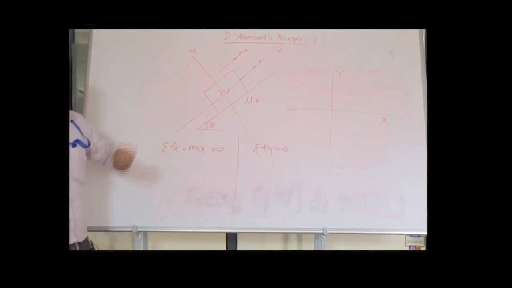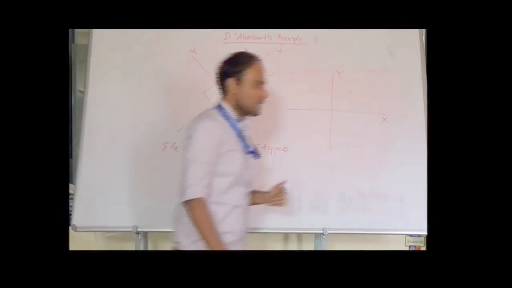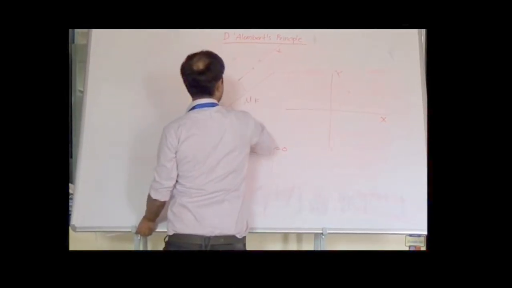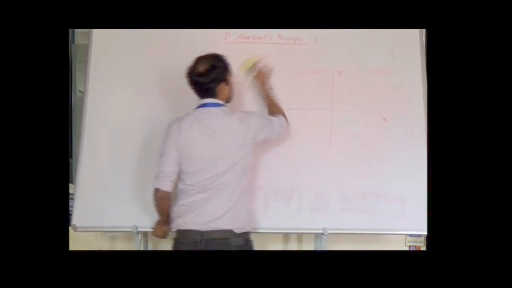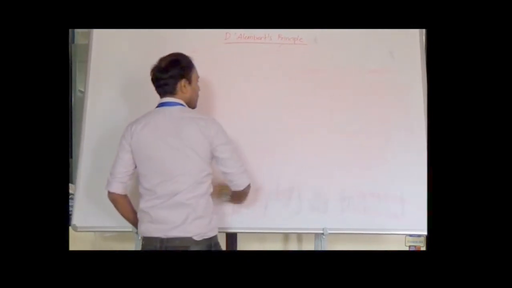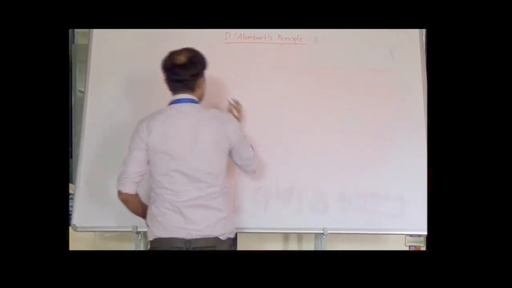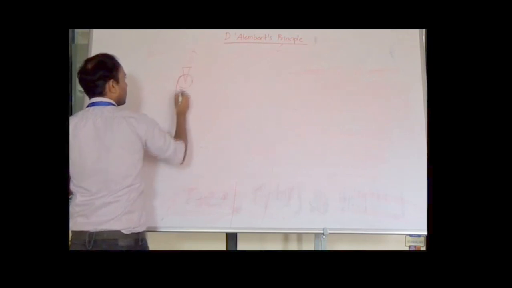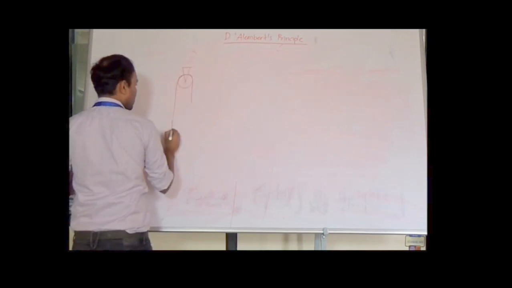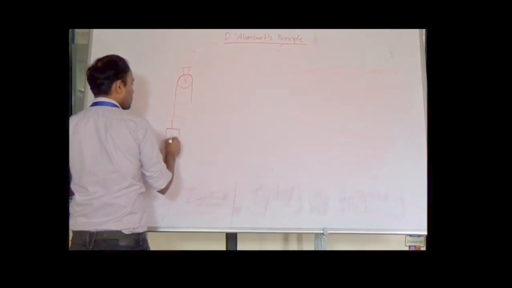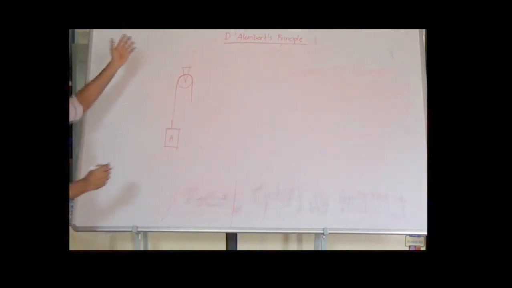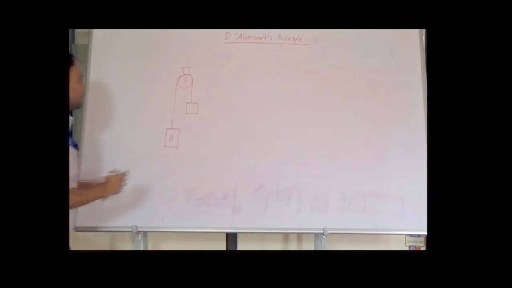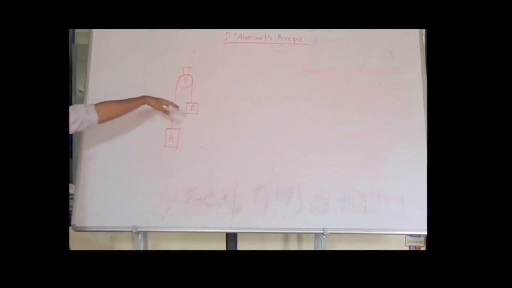Now these are the cases where the acceleration was along the x direction. Now let us take an example where acceleration is along the vertical direction. Let us consider a frictionless pulley, and a string passing over the frictionless pulley. Suppose block A is connected to the left end of the string, and suppose there is a block B connected to the right end of the string.